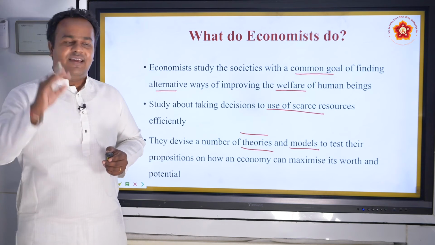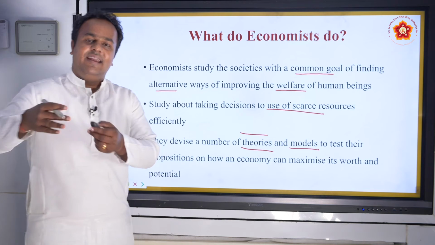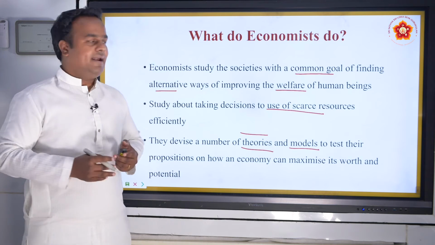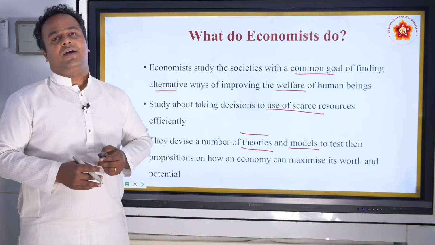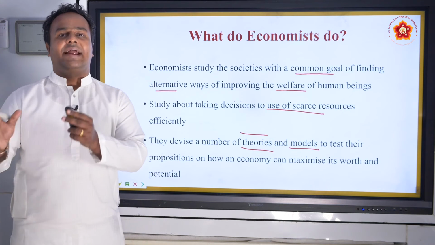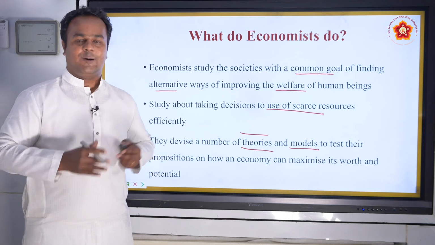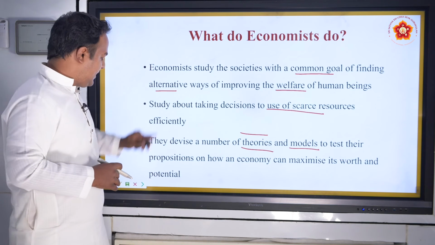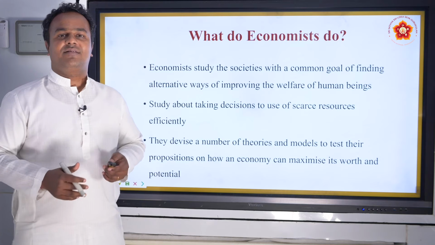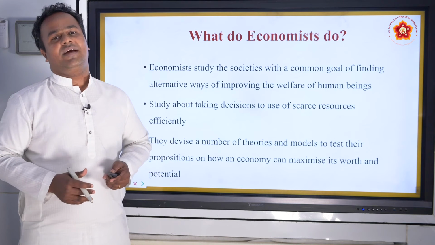So you can think similarly, theories are different ideas, propositions, assumptions made by economists to explain why a certain economic activity works or why it doesn't work. So this is what economists do. When you study economics, this is what you will be doing wherever you are working.